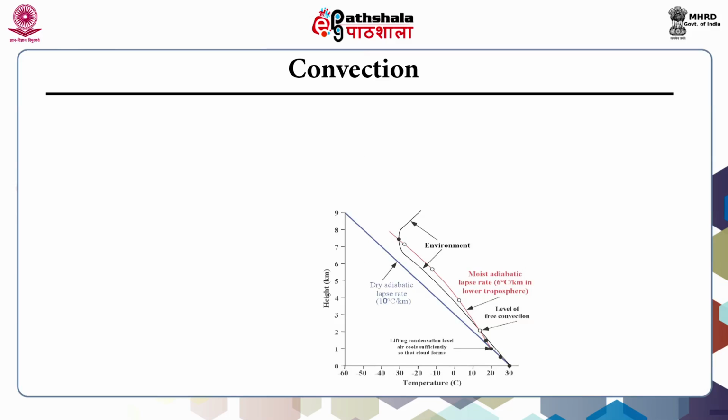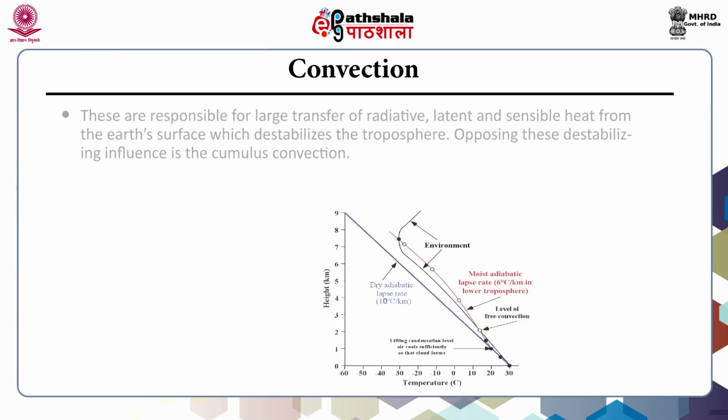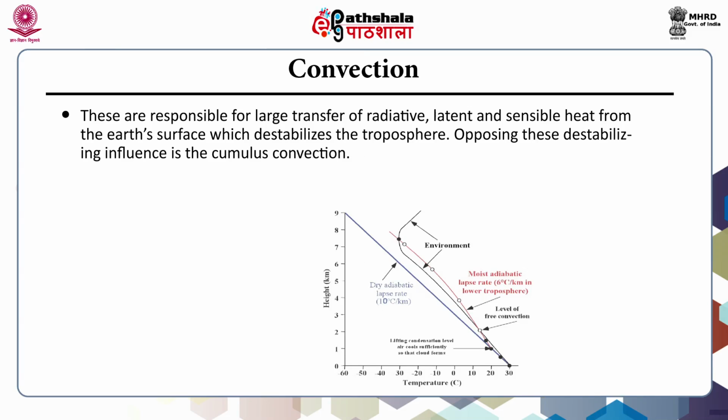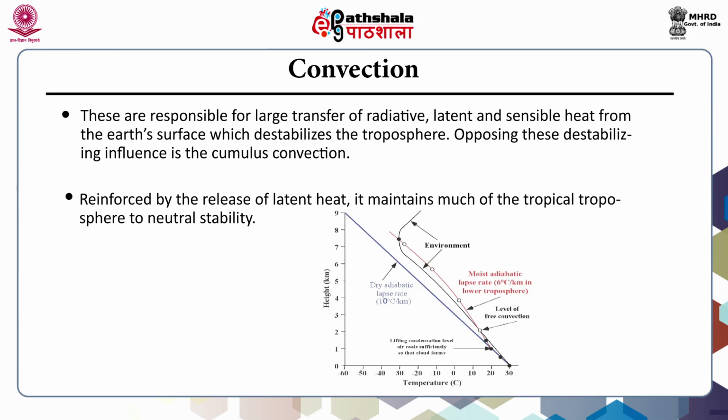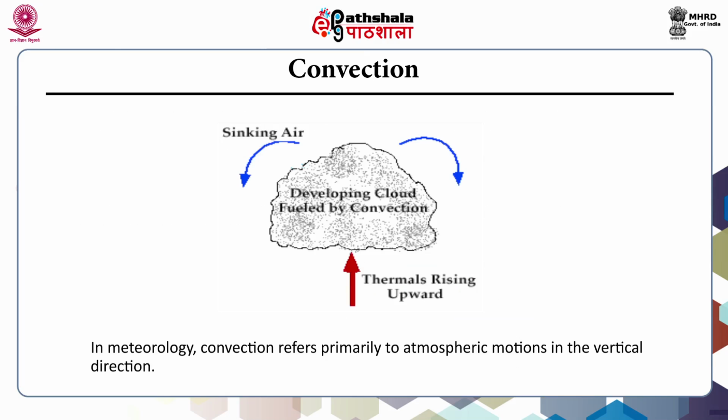The cumulus convection is favored in the tropical troposphere by high sea surface temperature and strong insolation. These are responsible for large transfer of radiative, latent and sensible heat from the Earth's surface, which destabilizes the troposphere. Opposing this destabilizing influence is the cumulus convection. Reinforced by the release of latent heat, it maintains much of the tropical troposphere at neutral stability. So, in meteorology, convection refers primarily to atmospheric motions in the vertical direction.